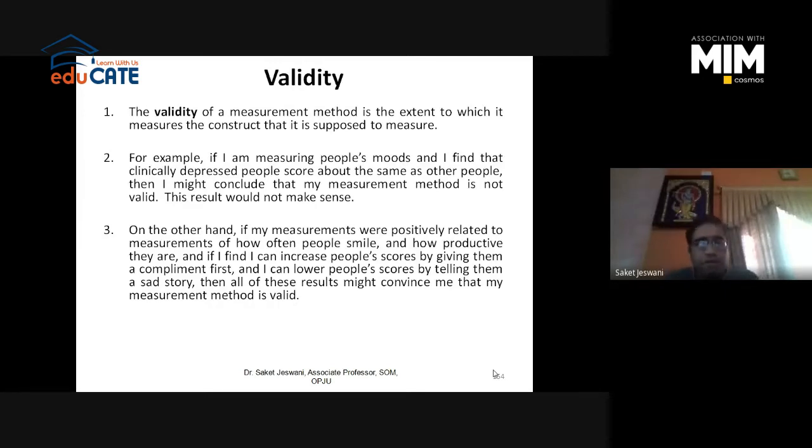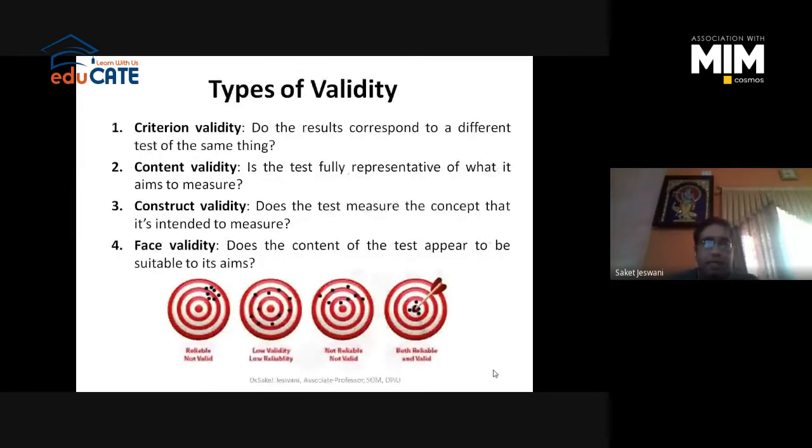So there are 4 types of validity: criterion, content, construct, and face validity. Criterion validity asks: do the results correspond to a different test of the same thing, whether the questions you are asking are able to answer the same thing or not. This is known as criterion validity.